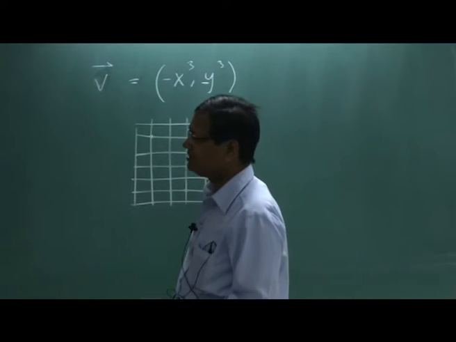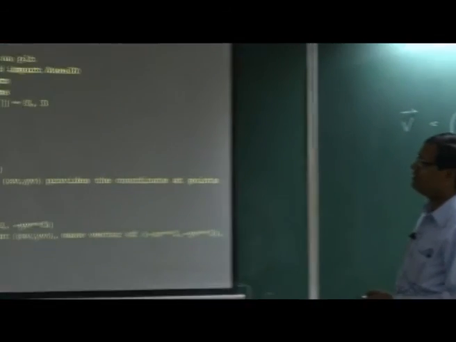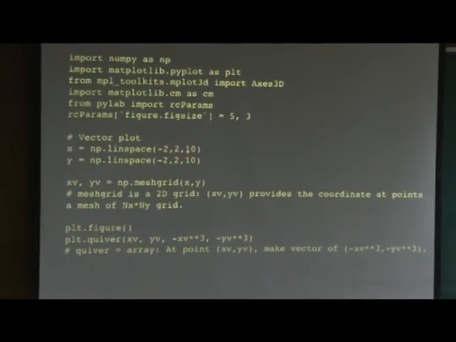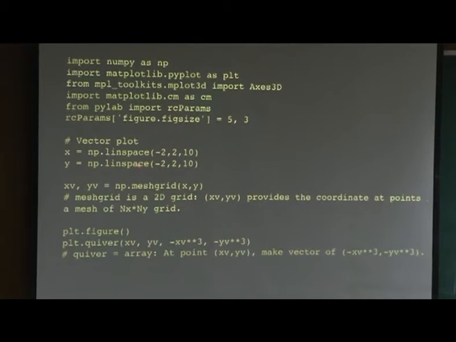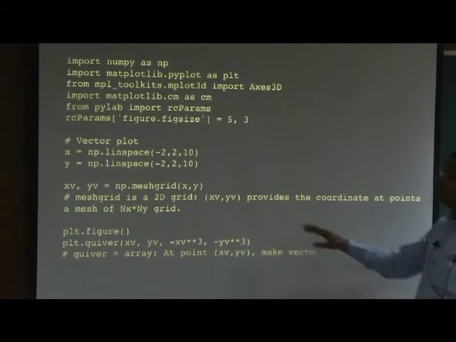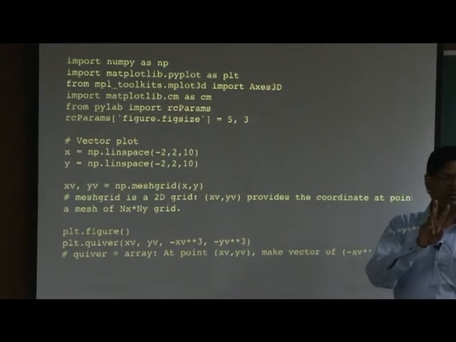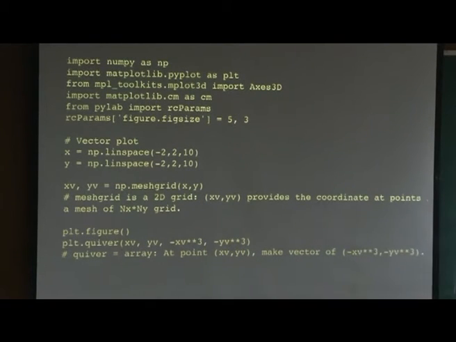So, for the mesh I first create my x coordinates and y coordinates. Given these x y coordinates I create a mesh grid, I take this function meshgrid of numpy and create these two arrays xv and yv. This is an example of a function which gives you two outputs, it returns two arrays.